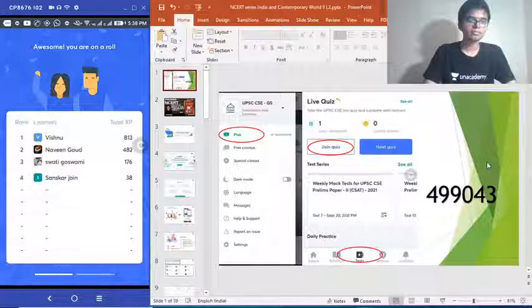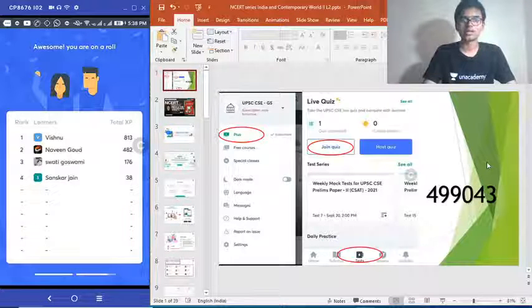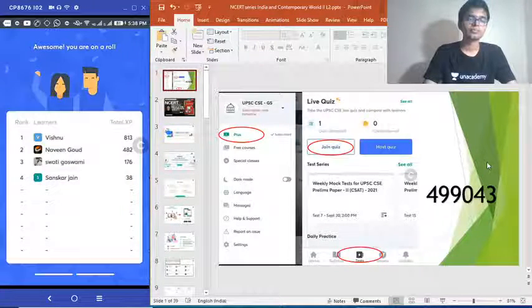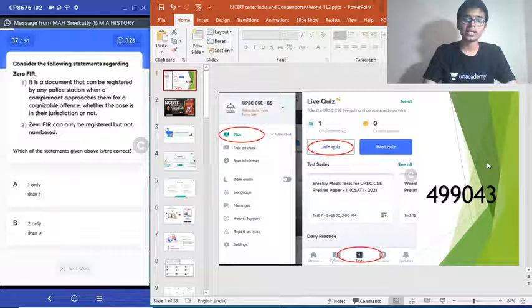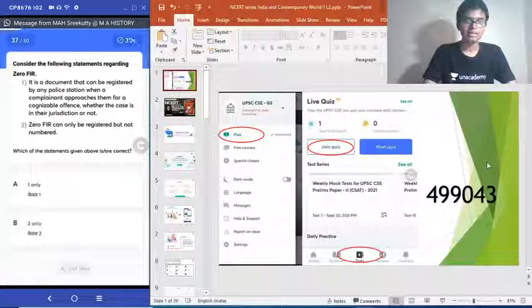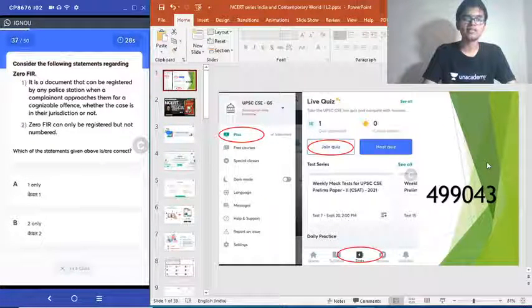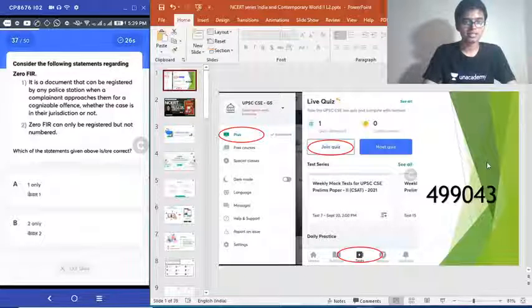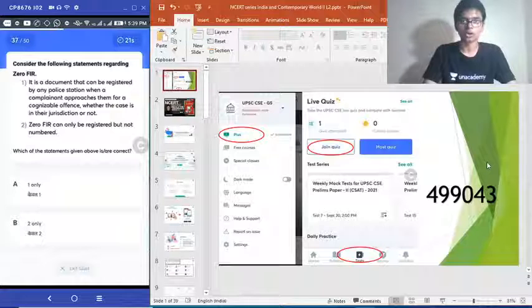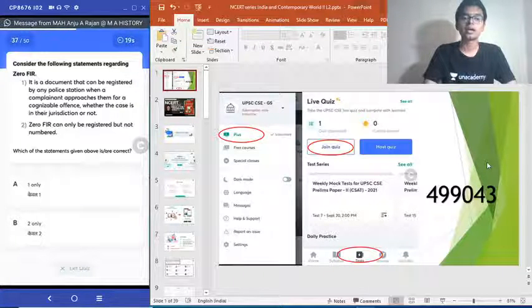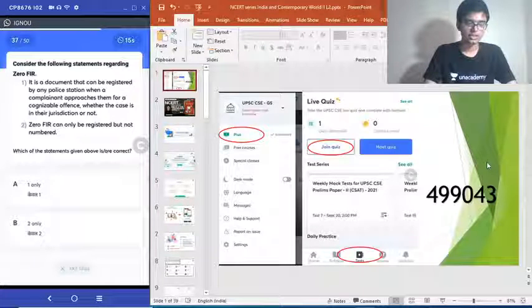Next question. Question number 37 is about to come up on the board. Consider the following statements regarding zero FIR. 1. It is a document that can be registered by any police station when a complaint approaches for a cognizable offence, whether the case is in the jurisdiction or not. 2. Zero FIR can only be registered but not numbered. Choose the correct answer.